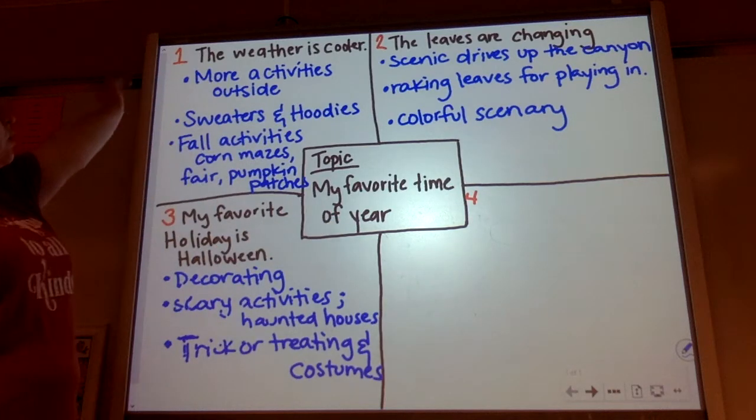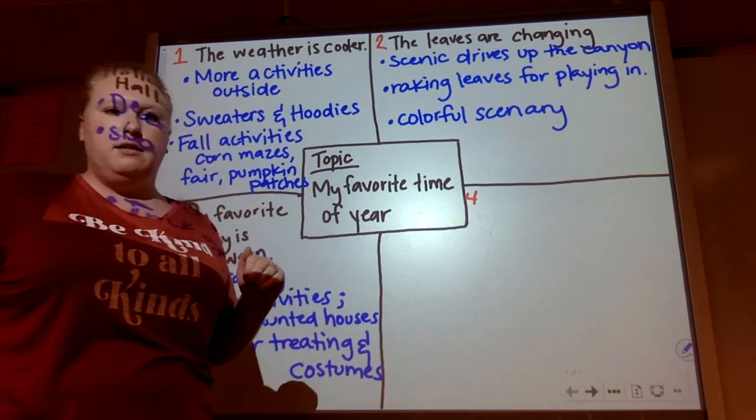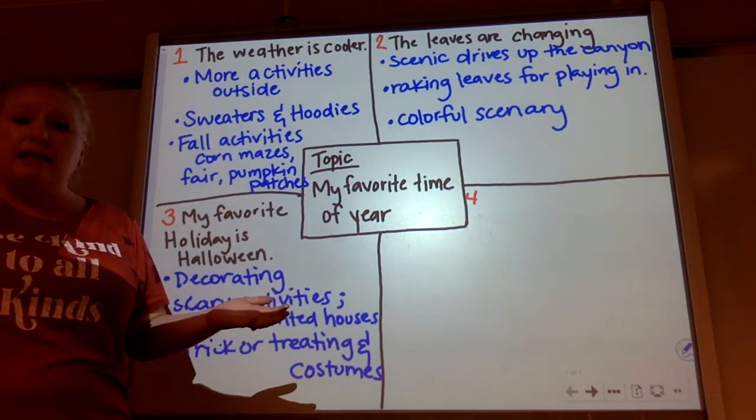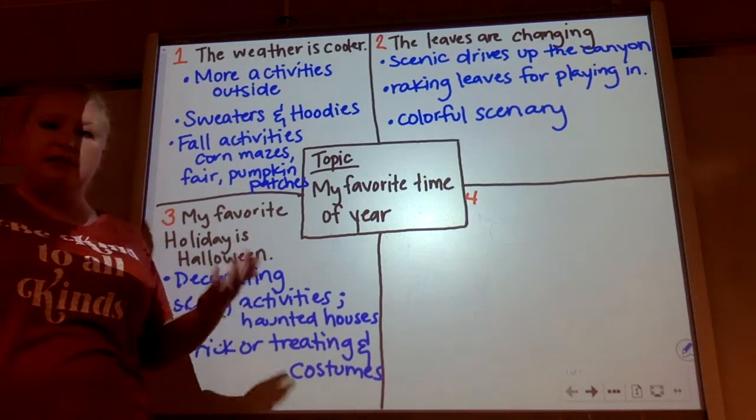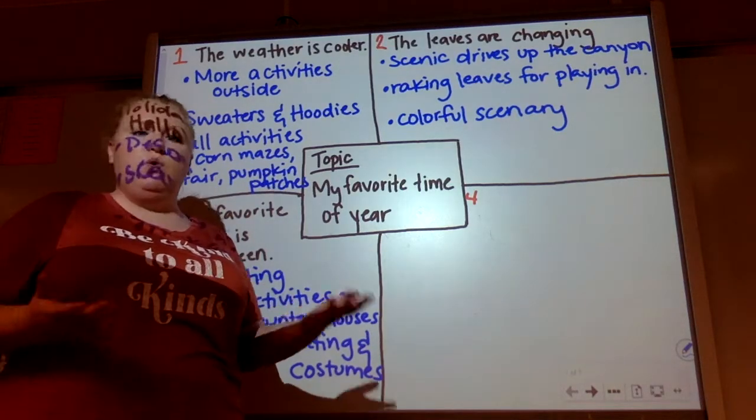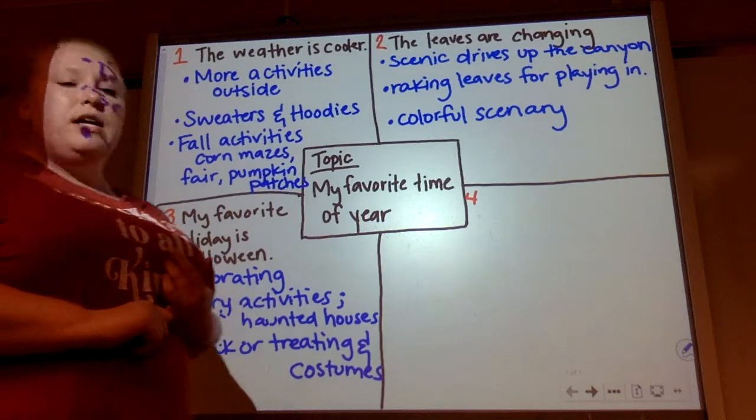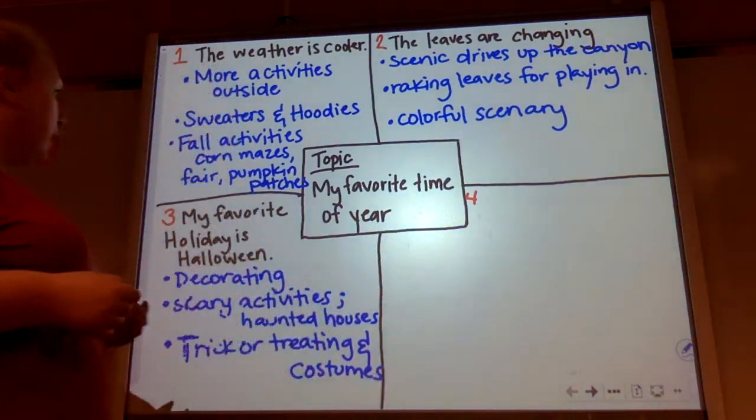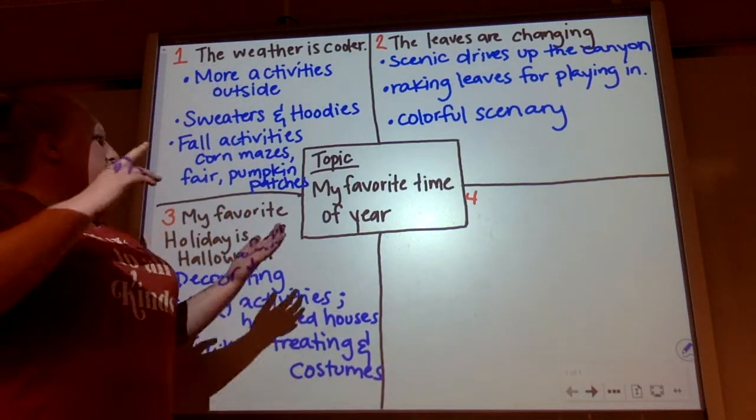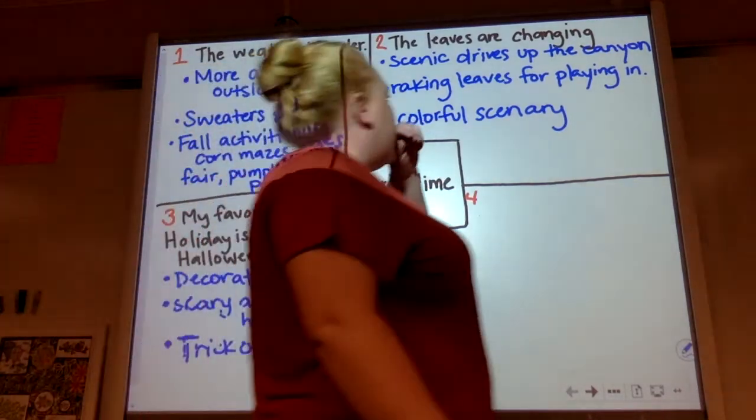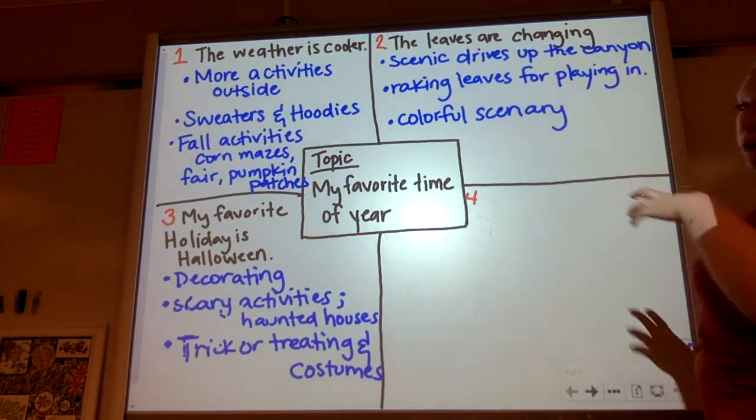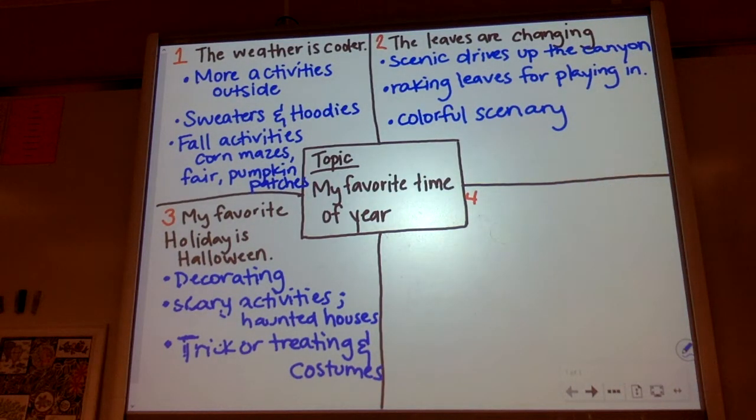So for the weather is cooler, I said there's more activities outside. I like the heat, but I also like when it's cool out, so I like to be able to do activities that involve being outside when it's cooler. Sweaters and hoodies. I love to wear sweaters and hoodies during this time of year. Fall activities like corn mazes, the fair, and pumpkin patches. The second idea, the leaves are changing. And then 3 supporting details: scenic drives up the canyon. It's beautiful right now. Raking leaves for playing in, and then colorful scenery.